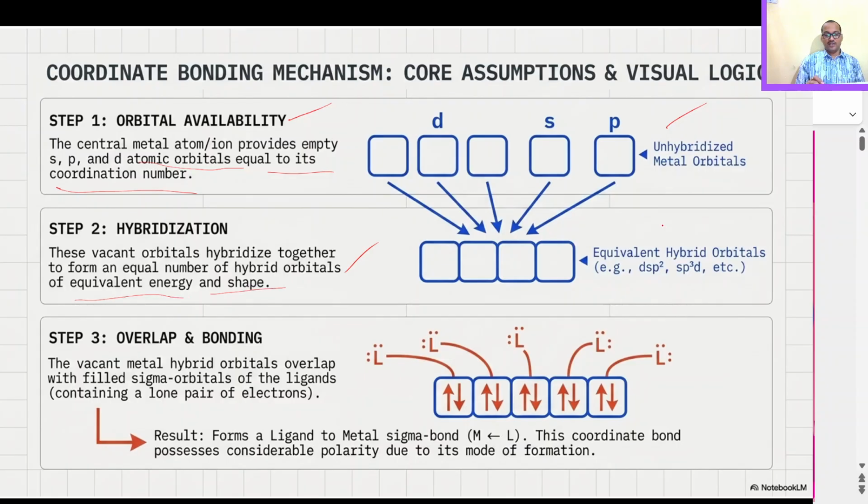Those equivalent hybrid orbitals may be sp3, dsp2, sp3d or d2sp3 like that. Then what will happen when the complex is formed? The ligand will approach. They will donate their pair of electrons to the vacant hybrid orbitals and form the complex.